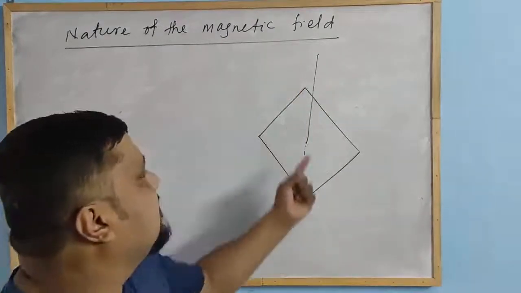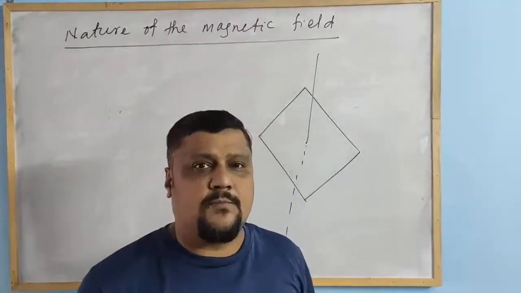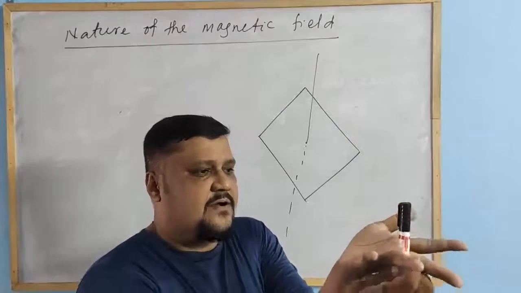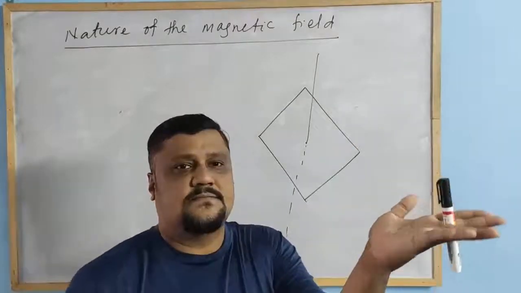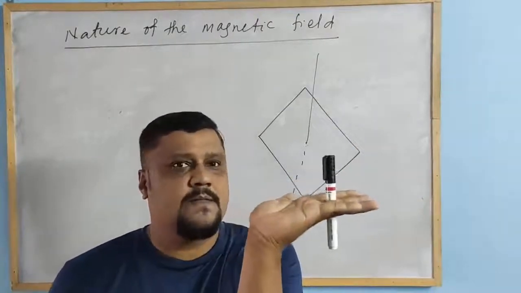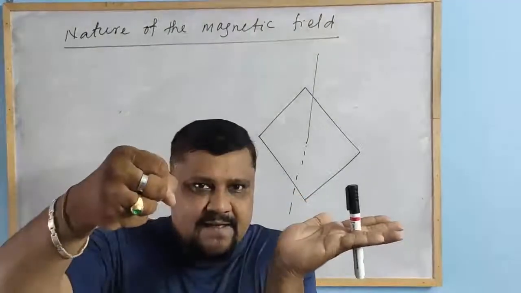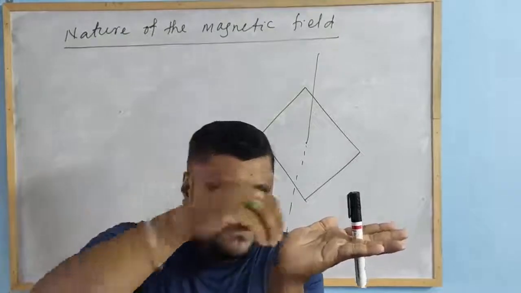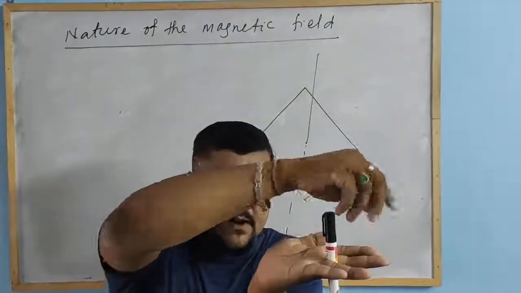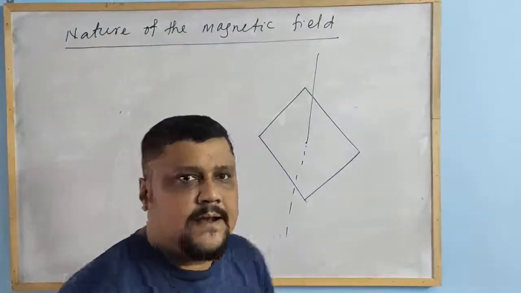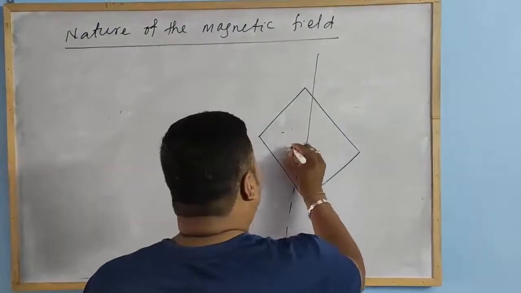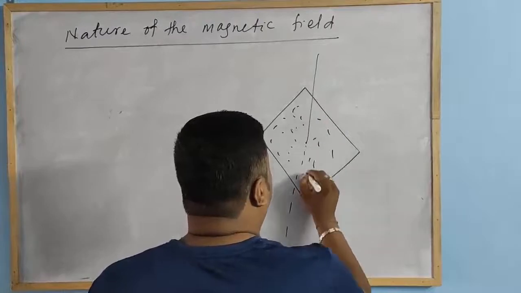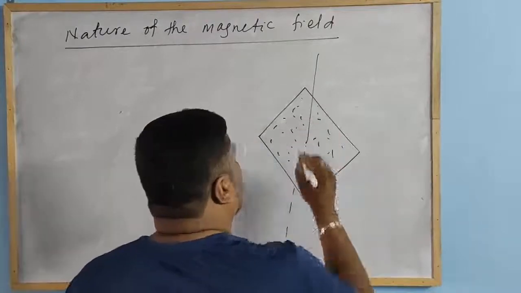Drill through the center of the cardboard, so this is the cardboard and this is the current carrying conductor. And spread some small particles of iron pieces around the conductor.